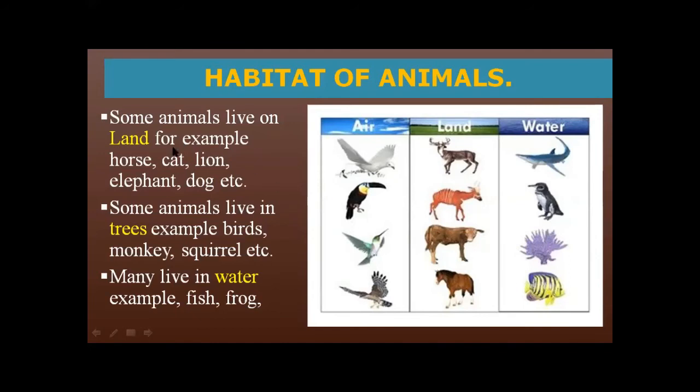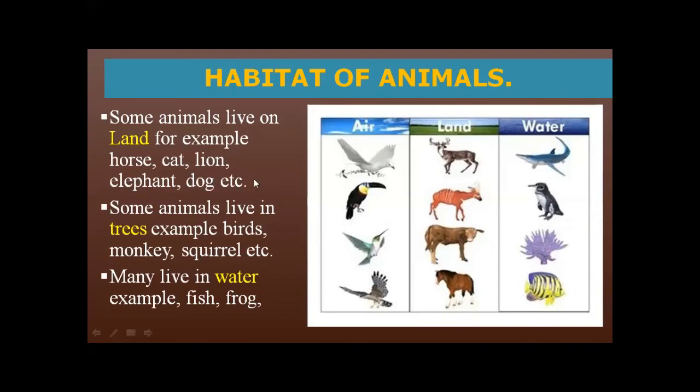Got my point? As I have shared with you, some animals live on land. For example, horse, cat, lion, elephant, dog, etc. These animals live on land. Everybody carefully listen to me about this, because I have given you this question in your science book activity. So when you fill in these activities, be careful, listen to me. Some animals live on land. For example, horse, cat, lion, elephant, dog.